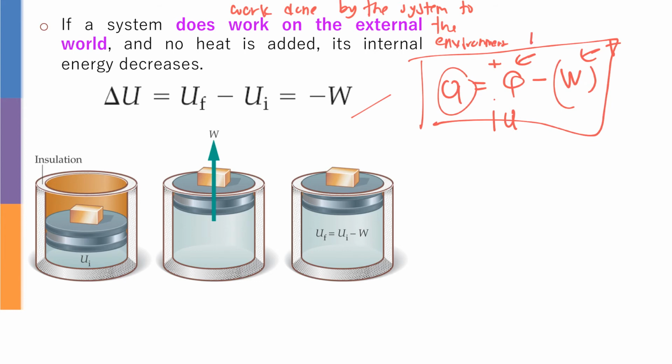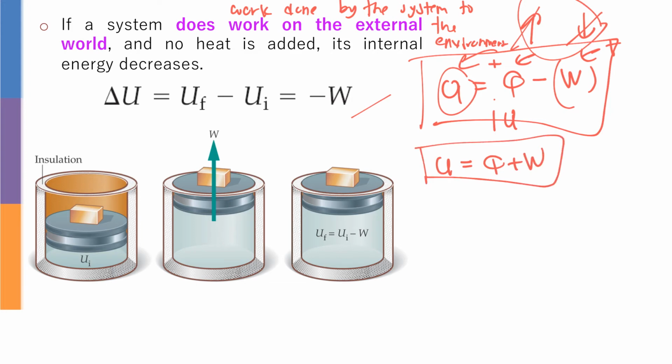You add heat, which is an increase, and then work done by the system, because it's minus here, is going to cause a decrease of the energy. So this one cancels out. That's why you are going to have a constant internal energy, and this is the formula that we are going to use. If I'm not mistaken, in chemistry you are going to use U equals Q plus W. You can actually use this formula, there's nothing wrong with this. But here you need to be extra careful with work done by the system and work done on the system, because it's quite different in physics and engineering.